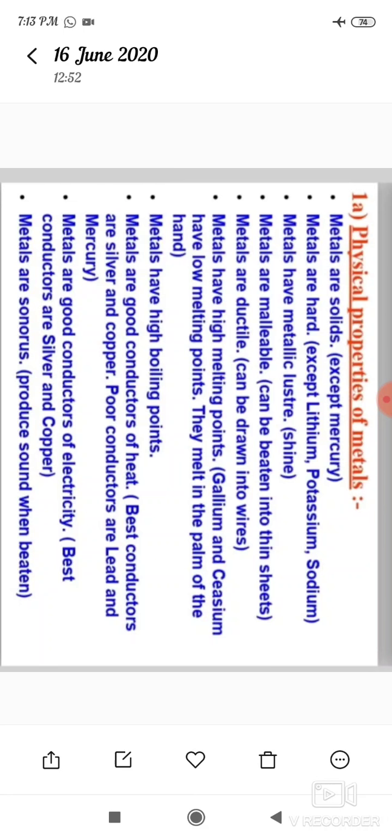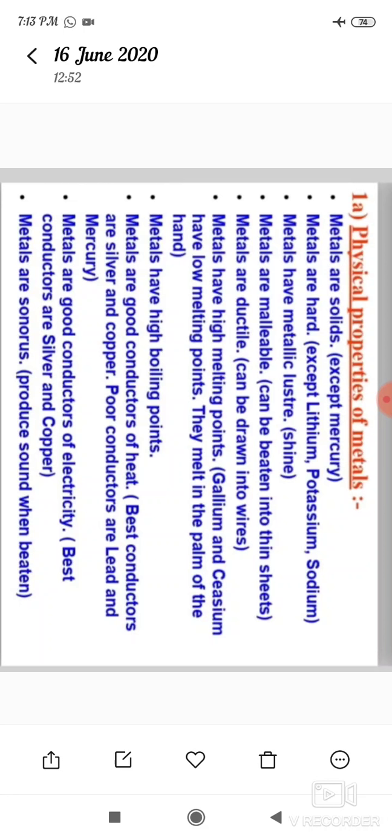Metals are malleable. What do you mean by malleable? Malleable means metals can be beaten into thin sheets. That means metals are malleable.